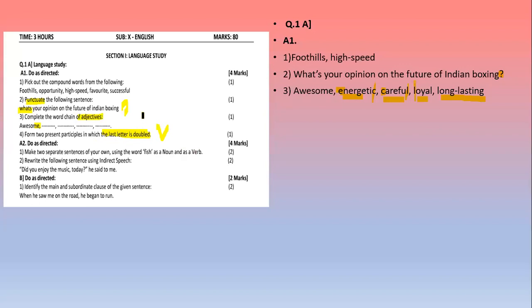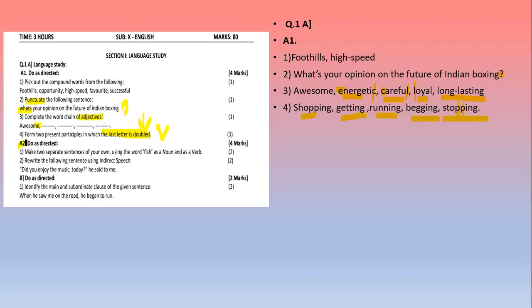Now we have to write the verbs which end with the double letter of the last alphabet. So here we have examples like shopping, getting, running, begging, stopping. These words are ending with a double letter of the last alphabet.